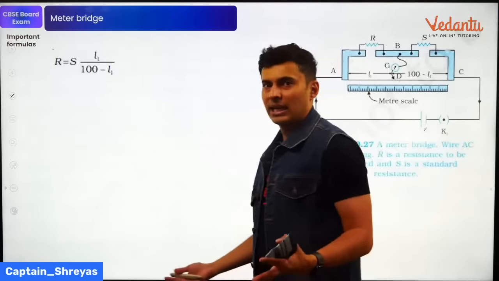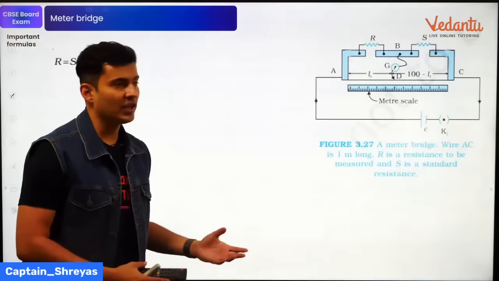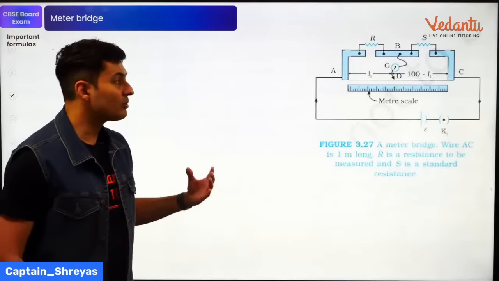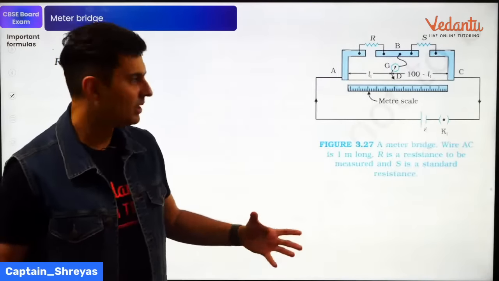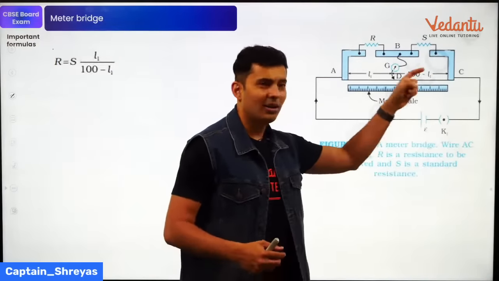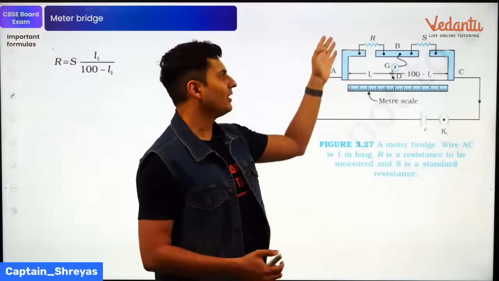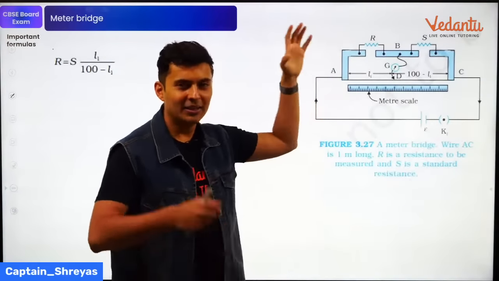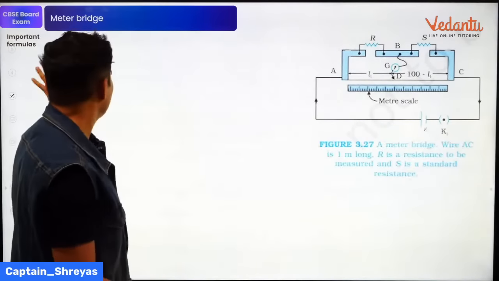Again, this might come as a case study. Who knows? This can definitely come like a passage. A meter scale is an instrument used to measure the unknown resistance using the concept of Wheatstone's bridge. In this process, you take a wire of certain uniform resistance of 100 centimeters. And in the gaps, you put a known and an unknown resistance. And then the formula for measuring the unknown resistance is given by this.